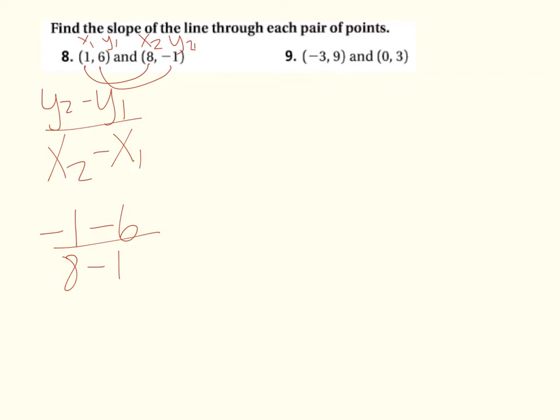And I simplify. Negative 1 minus 6 is negative 7. And 8 minus 1 is positive 7. And then when I divide those out, I get negative 1. That's my answer.